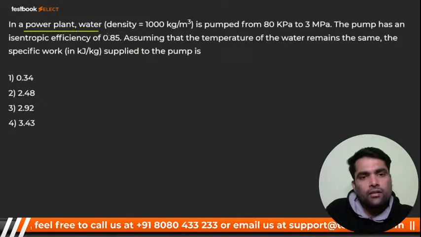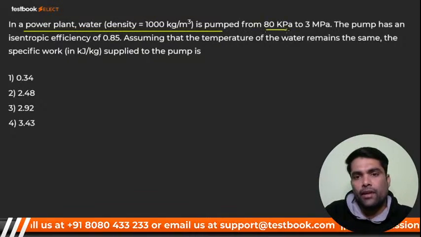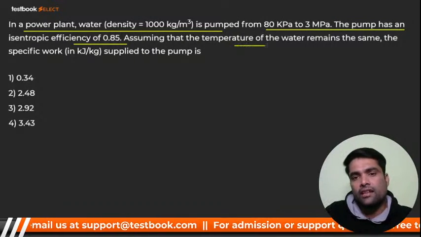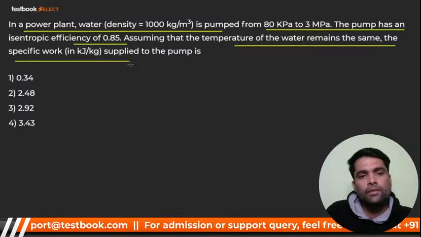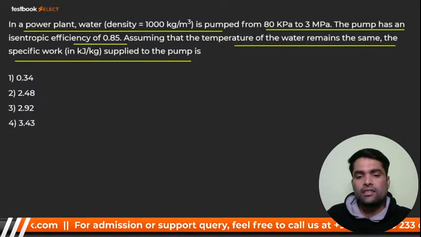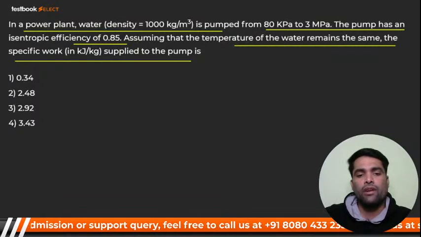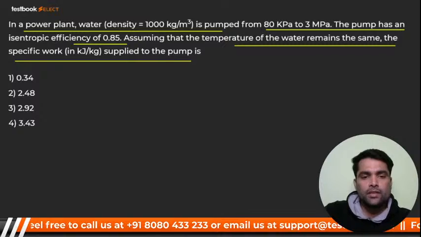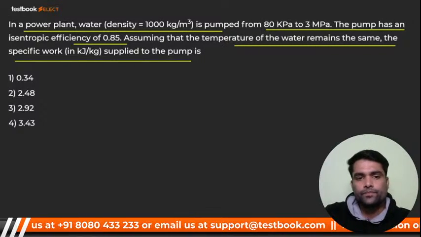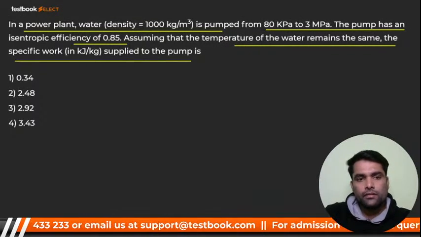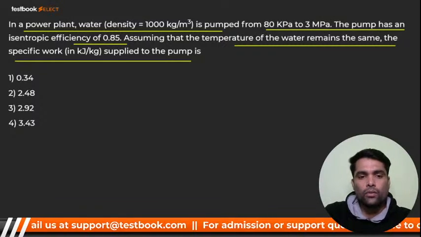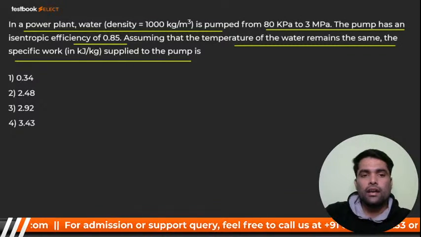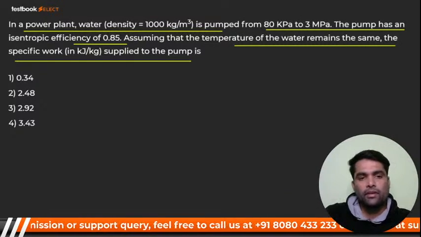In a power plant, water of given density is pumped from 80 kilopascal to 3 megapascal. The pump has an isentropic efficiency of 0.85. Assuming that the temperature of the water remains the same, the specific work supplied to the pump is? They are asking how much work you have supplied to the pump. How can we identify it? It is VFDP.